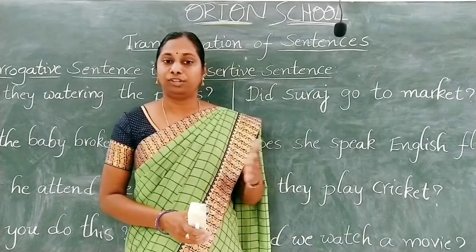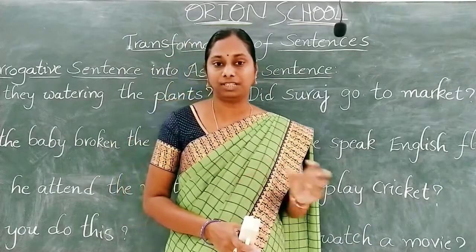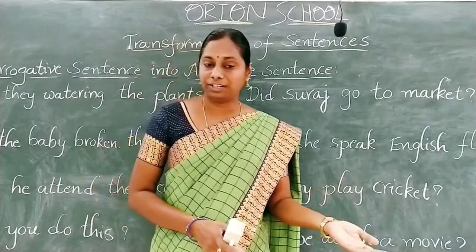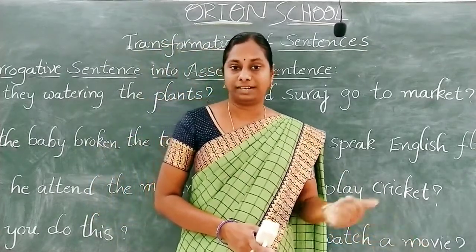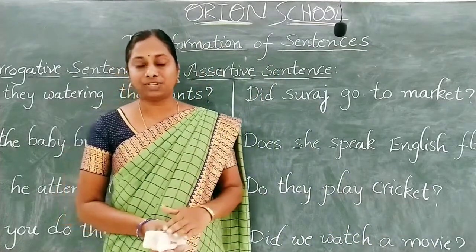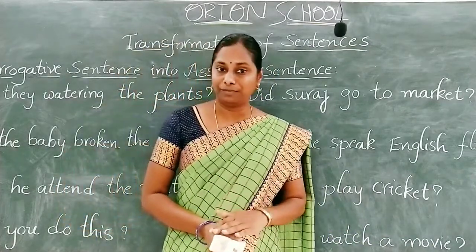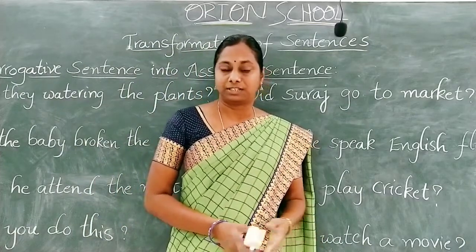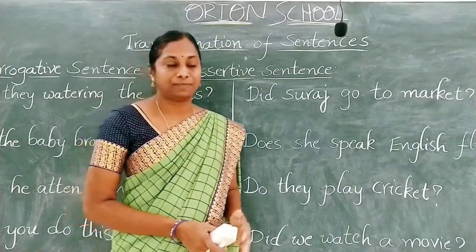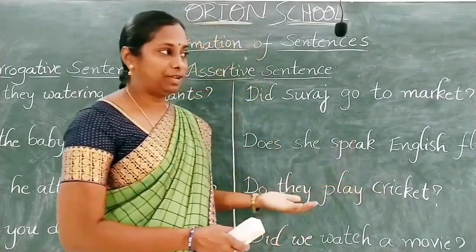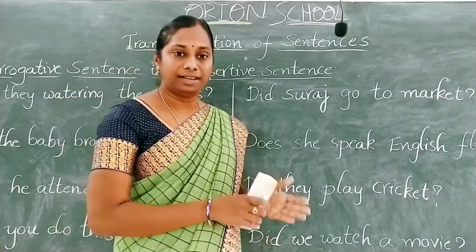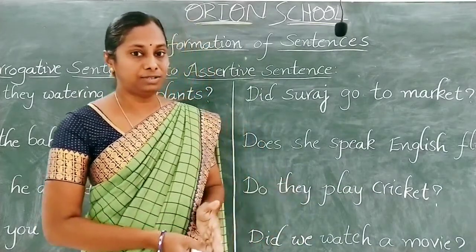For example, "You are a teacher." This is an assertive sentence. "Are you a teacher?" We can make it into an interrogative sentence. First of all, we have to identify the helping verb and change the place of the helping verb and the subject. And at the end of the sentence we have to use a question mark. So if we have a helping verb, by changing the place of the helping verb we can make an assertive sentence into an interrogative sentence.